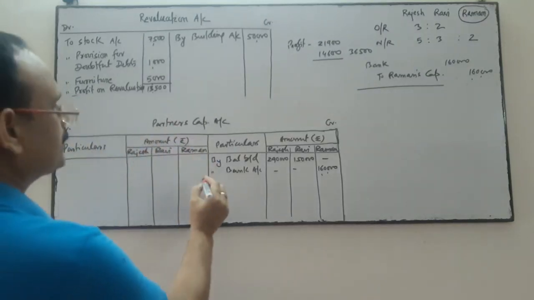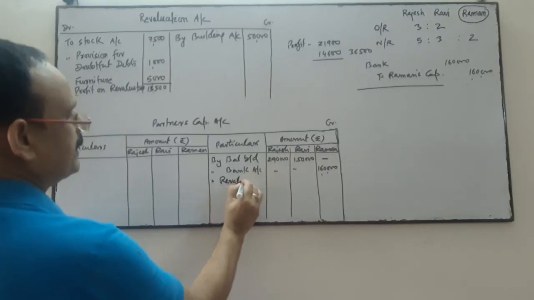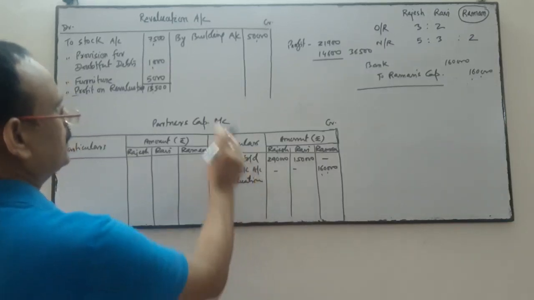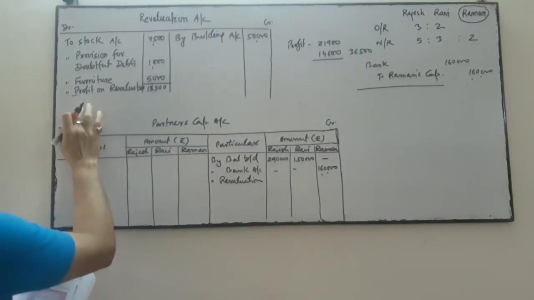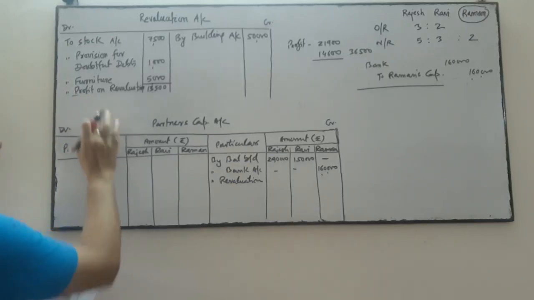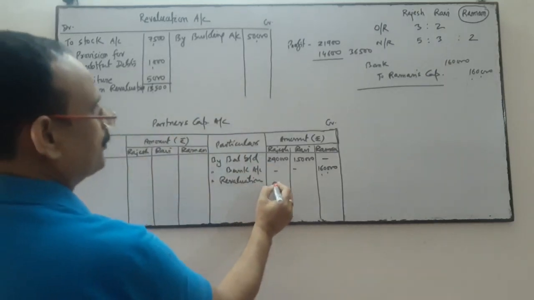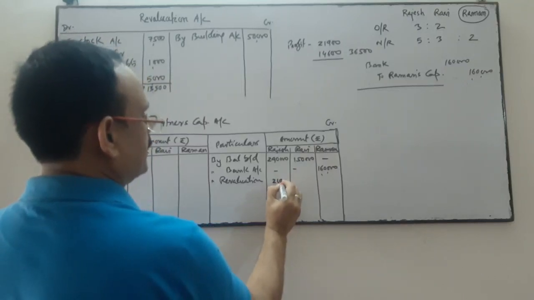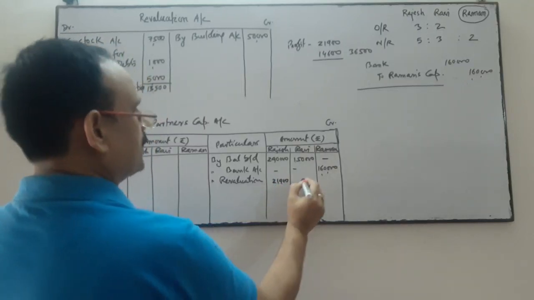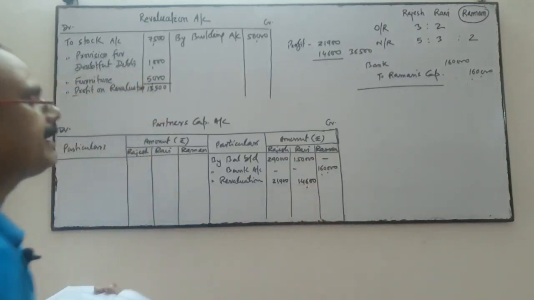There was a profit on revaluation, so this will be transferred to the credit side. Revaluation account debit to the old partners' capital, Rajesh and Ravi. So on the credit side I'm going to write 21,900 profit for one partner, for another partner 14,600. This is the revaluation profit.